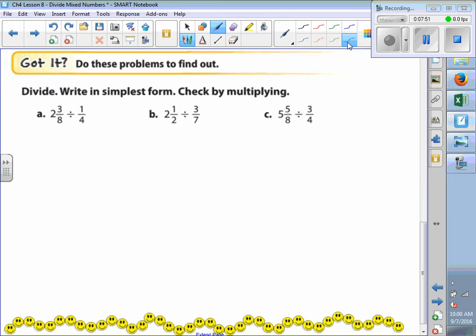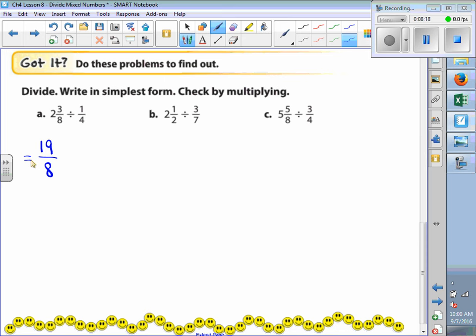All right. So for example A, we have 2 3/8 divided by 1/4. Okay? So the first thing we're going to do is change that mixed number to an improper fraction. So that's going to be 16, 17, 18, 19. Good. Excellent. 19/8.